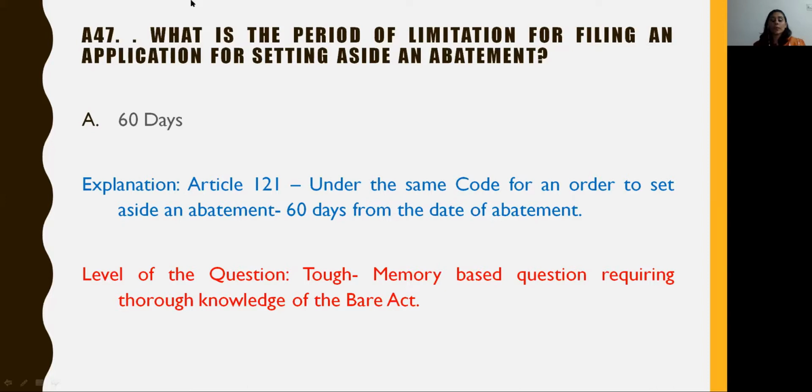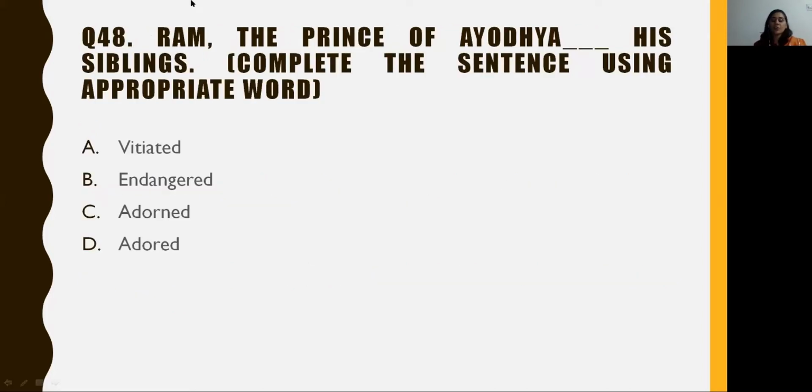Now, Article 121 of the Limitation Act states, under the code for an order to be set aside by an abatement, the time limit that has been given is 60 days from the date of abatement. The level of this question is tough as it is a memory-based question and requires a thorough knowledge of the Act. Question number 48 is a question from the English language.